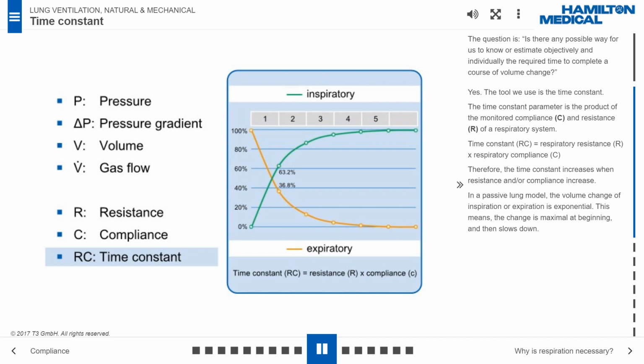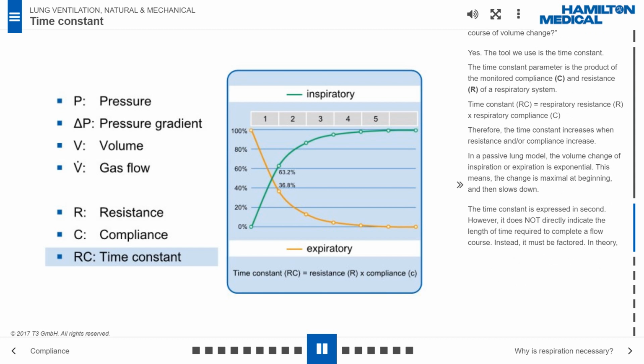In a passive lung model, the volume change of inspiration or expiration is exponential. This means the change is maximal at the beginning, and then slows down. The time constant is expressed in seconds. However, it does not directly indicate the length of time required to complete a flow course. Instead, it must be factored, in theory.